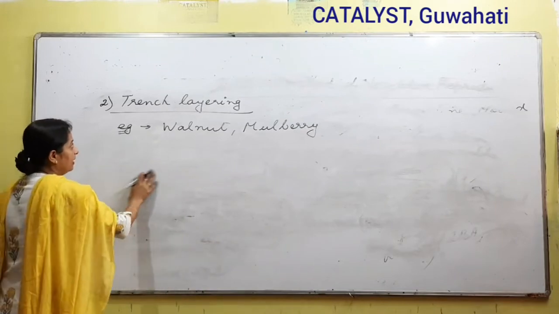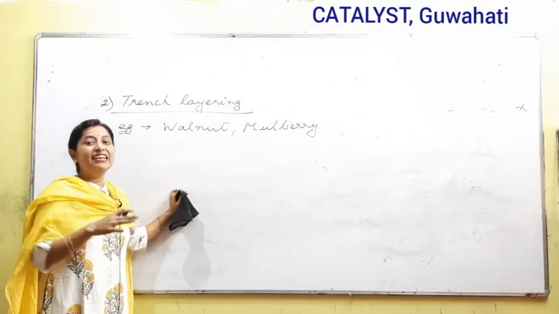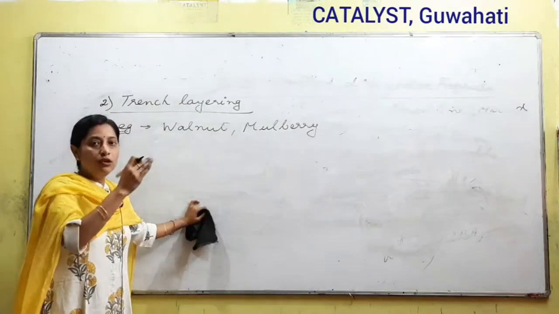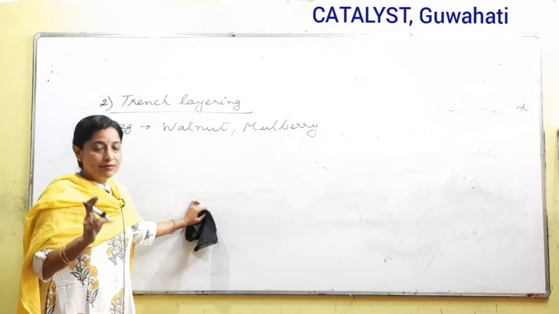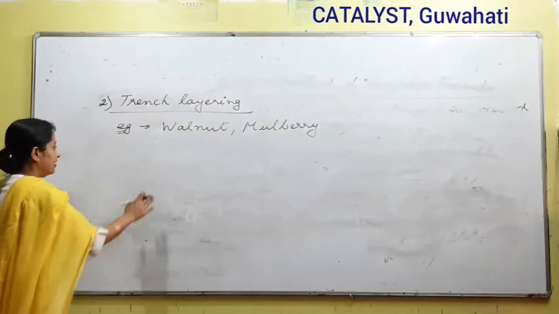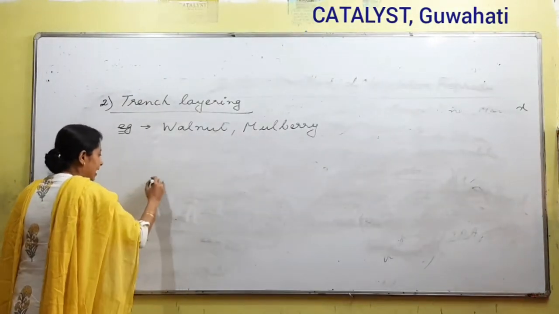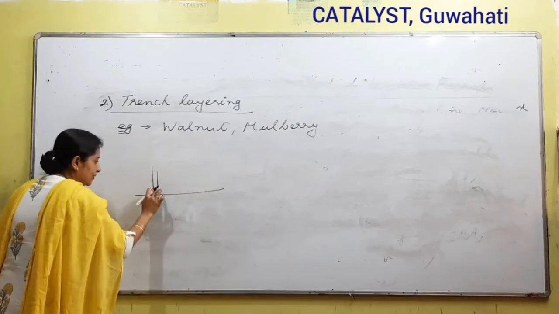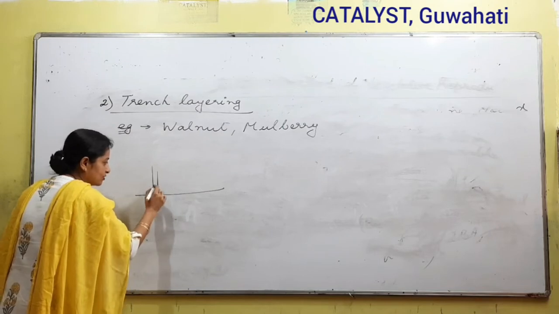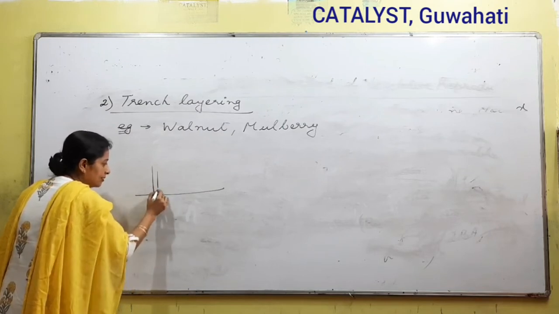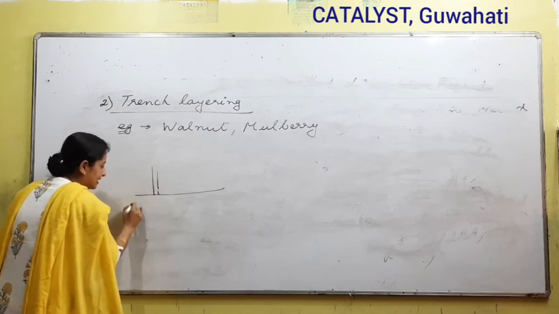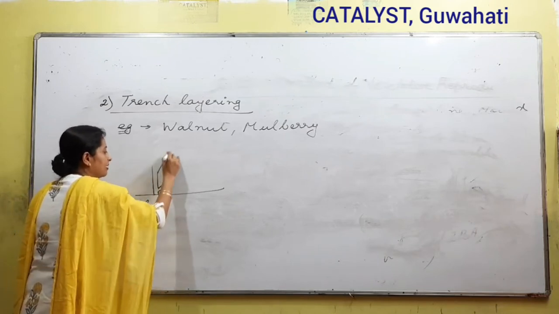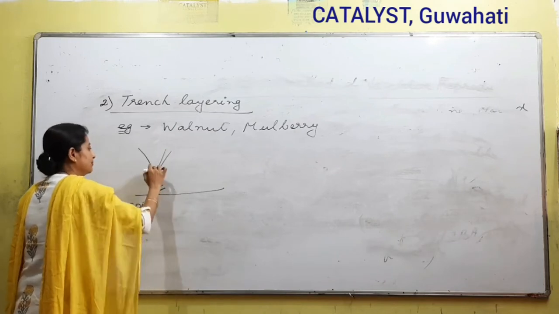In this type of layering, what we do is, we dig a trench in the soil. Trench mane ki? Eta hole ba eta gap jodi ami form koro, tak ami ki boli kau? Trench. This type of layering could be depicted by this diagram. Again, we are talking about layering. So, what is the branch that we are selecting for layering is obviously a very, we would be selecting a basal branch, right? So if this is the basal branch, baki plant dalor nijor branch thakibo.